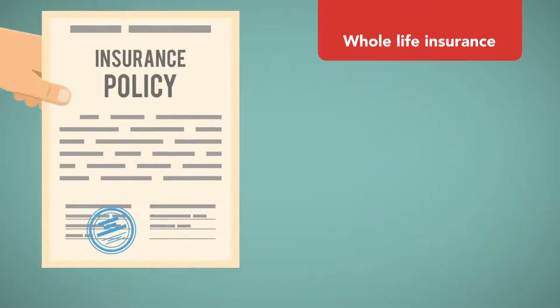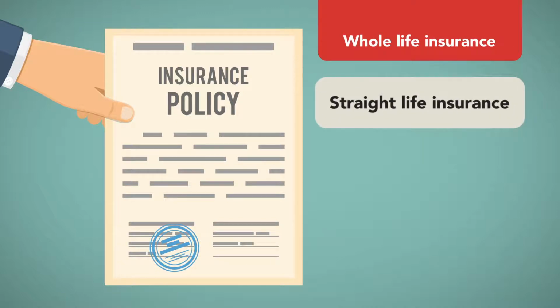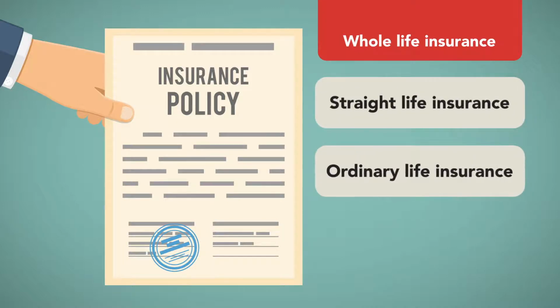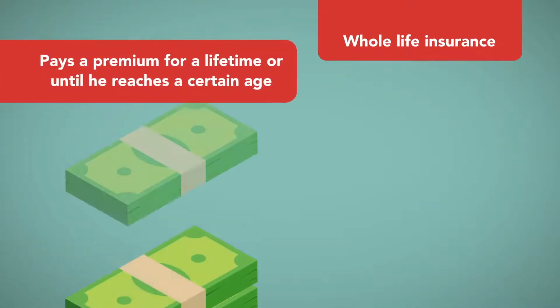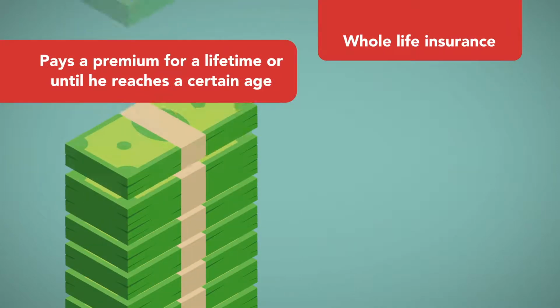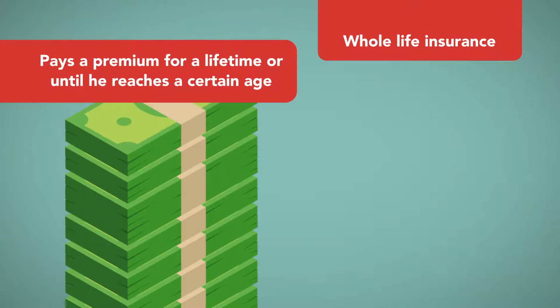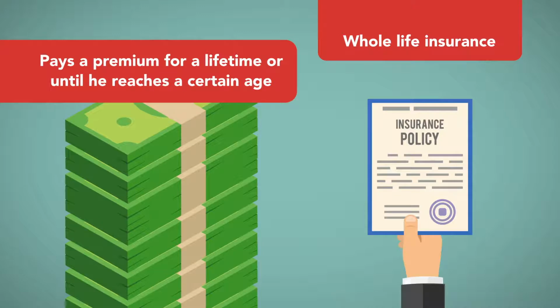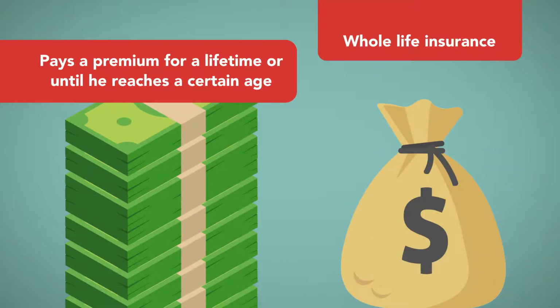In some whole life insurance policies, also referred to as either straight life insurance or ordinary life insurance, the insured either pays a premium for a lifetime or until he reaches a certain age, and if the insured lives to the designated age, the policy is terminated and the insured receives the cash value in a lump sum.